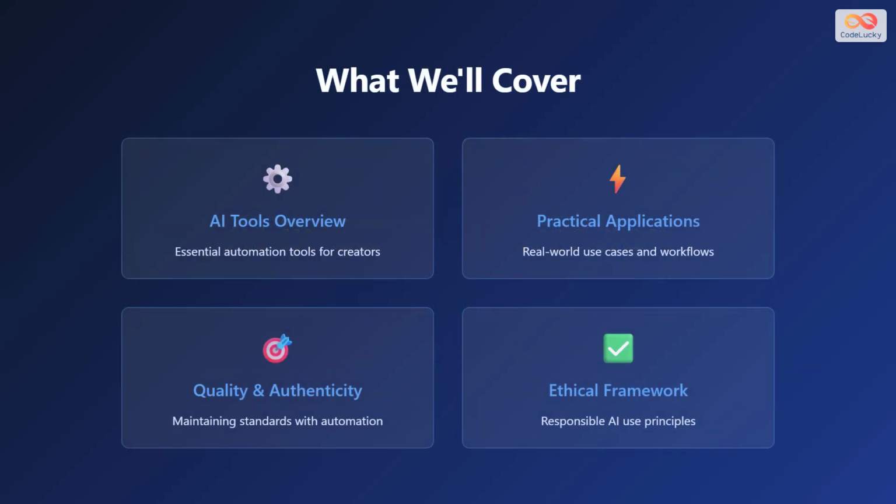Artificial intelligence in content creation refers to using machine learning algorithms and automated tools to assist in various stages of content production. This includes writing, video editing, image generation, transcription, and distribution. AI doesn't replace human creativity. Instead, it acts as a powerful assistant that handles repetitive tasks, freeing up your time to focus on the strategic and creative aspects of your work.